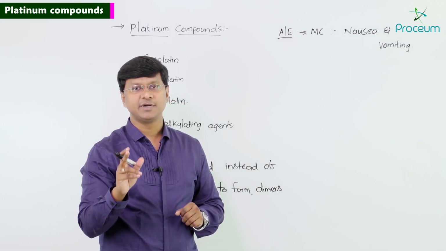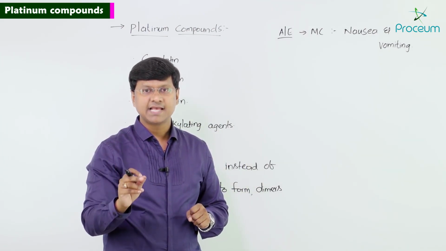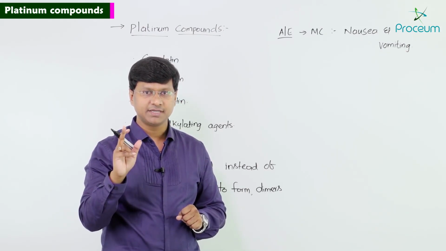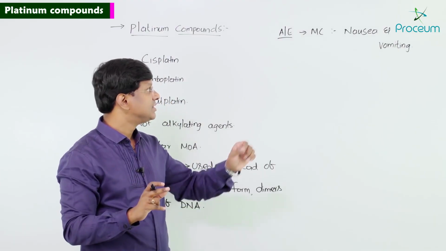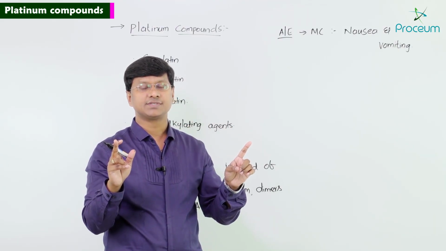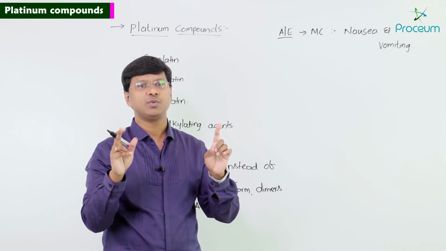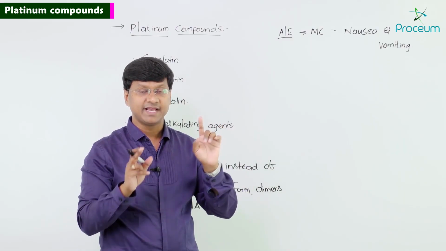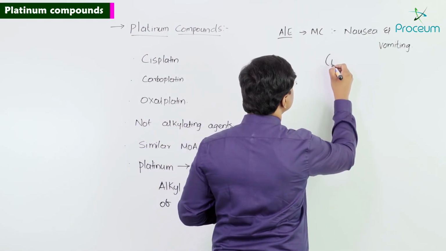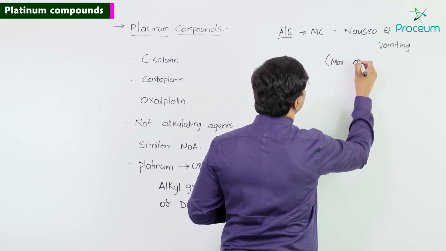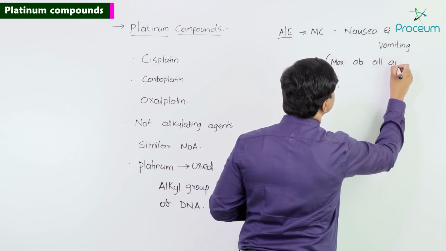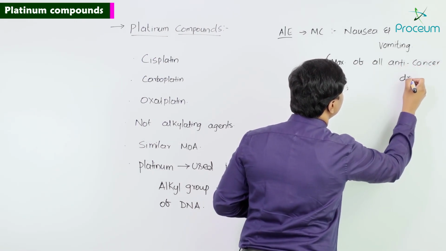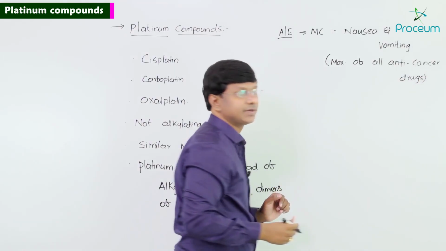Let me tell you an important multiple choice question here. As such, nausea and vomiting is associated with the majority of anti-cancer drugs, but the multiple choice question here is: among all the anti-cancer drugs, the maximum nausea and vomiting is seen with the platinum compounds.